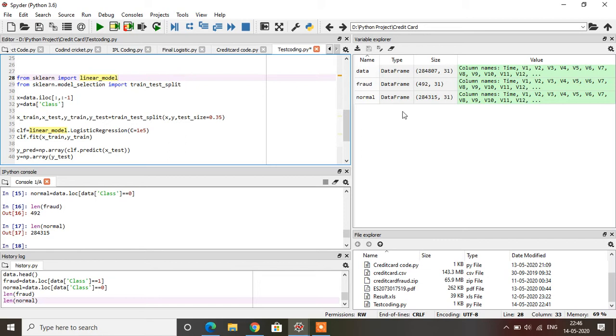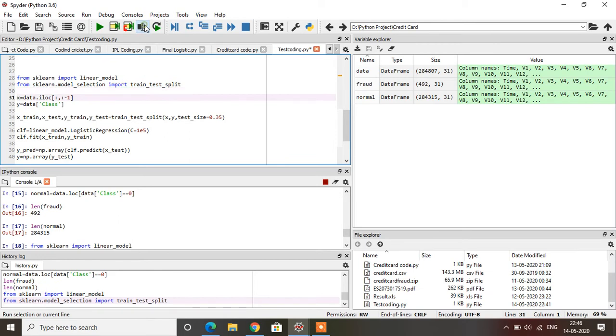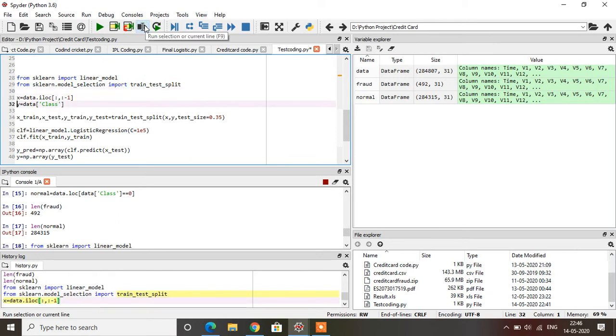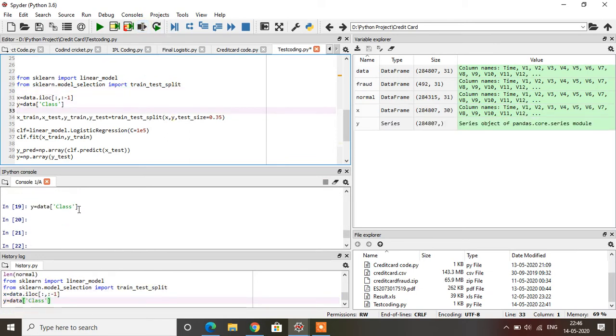We have 31 columns, so I am going to consider X equal to data.iloc of :, :-1. The last column is removed from X, so 30 columns are taken as X, and y will have only one column. I am executing this code. X has the 30 columns and y has only one.